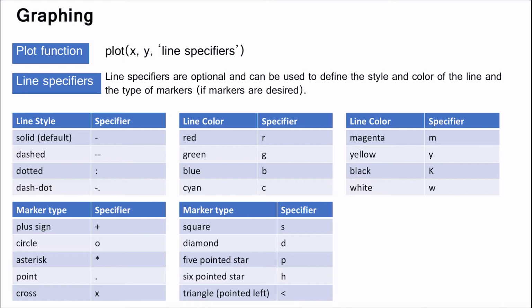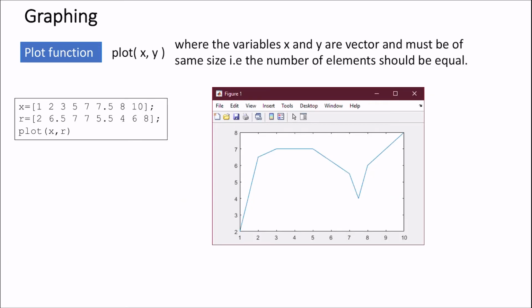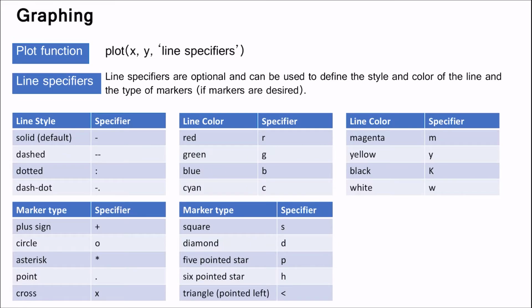Let's say we don't want to change our line style, but we want to change the color in our graph or plot. For that we have to choose line color.